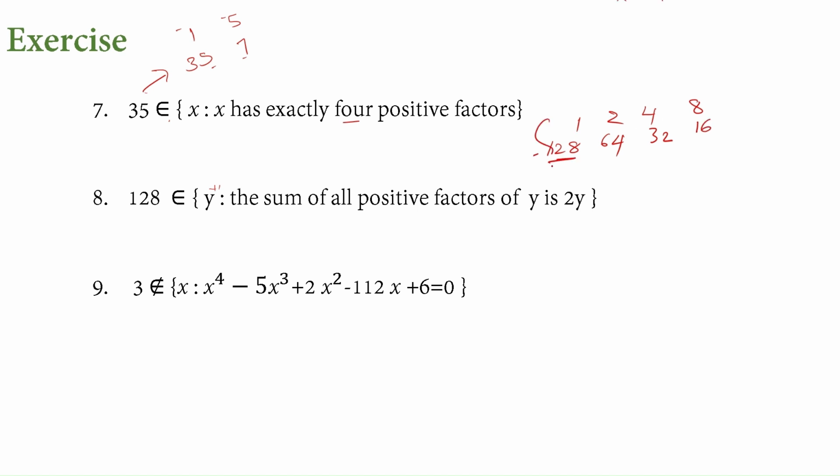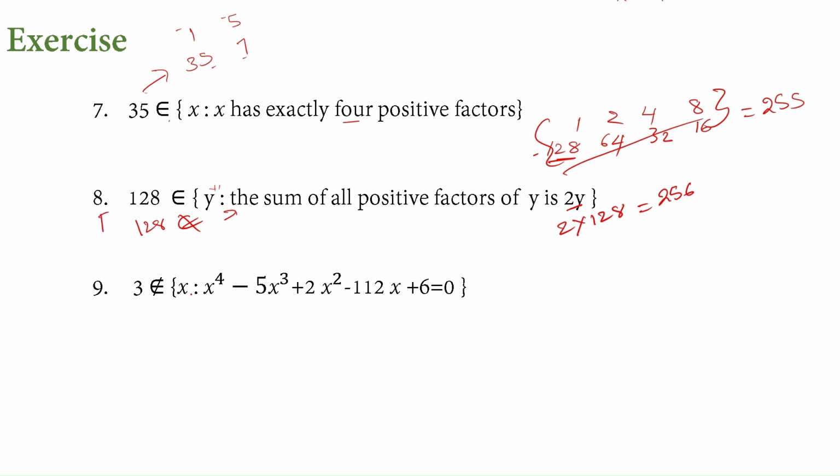So we add this, and it will give us a sum of 255. It says 2 times the number. 2 times 128 will give us 256. Both are not the same. That is why we can say 128 doesn't belong to this particular set. Whatever description they have given, it doesn't satisfy. So it doesn't belong. So this statement is false.